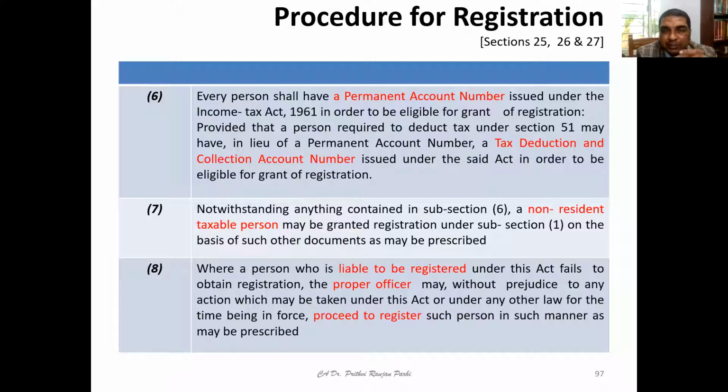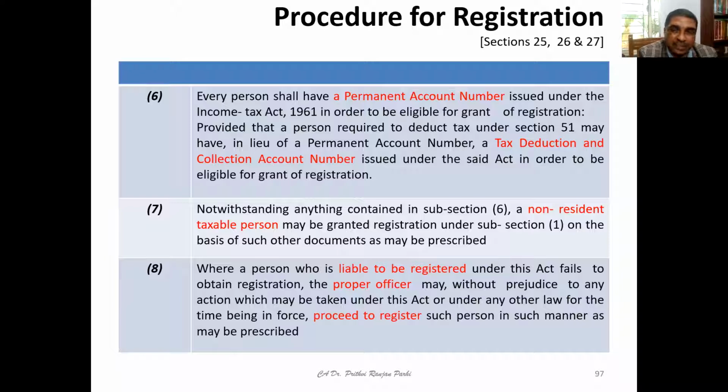And a person who is required to deduct tax under Section 51. This is another provision, GST TDS. Section 51 we are not covering right now. Under that, if someone is required to deduct tax at source, he is also required to have another number, which is called the tax deduction and collection account number. So PAN should be there in the normal situation, and if someone is liable to deduct tax at source, then he is supposed to have TAN also.